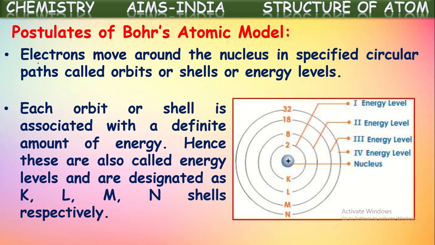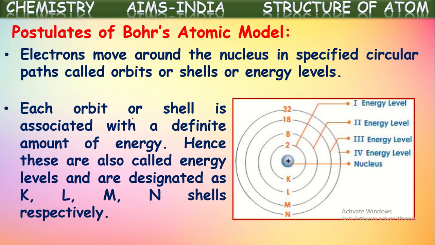For every shell there is a definite amount of energy, and the electrons present in that shell will be associated with that definite amount of energy. Hence, these shells are also called energy levels.